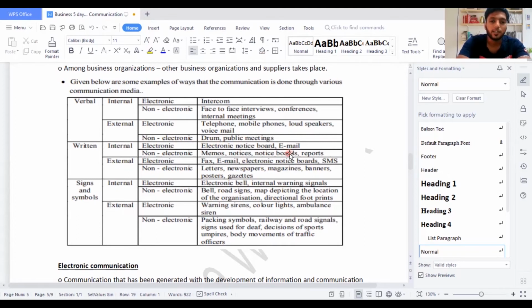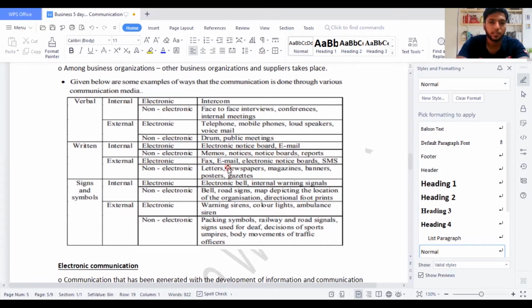Written internal, they have electronic notice board, email, and email is also electronic. That's the reason email stands for electronic mail. So they send an email to employees in written way. An electronic notice board represents the actual message they should represent for that particular day. And non-electronic: memos, notices, notice boards and reports. So when you have written communication inside the organization that is non-electronic, it becomes memos, notices, notice boards and reports.